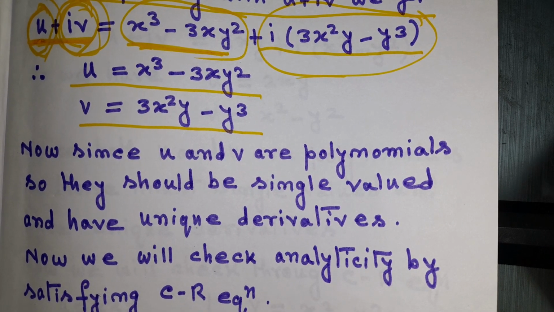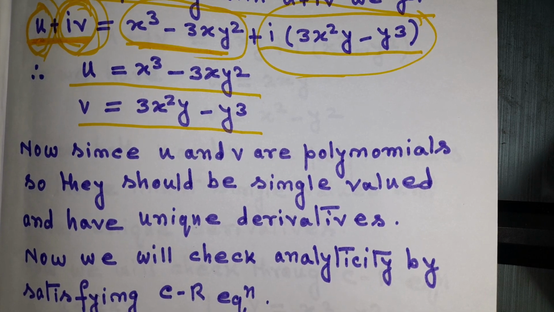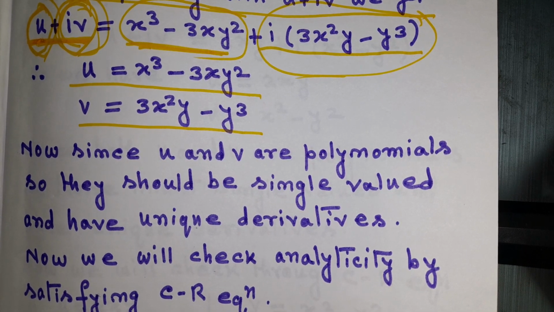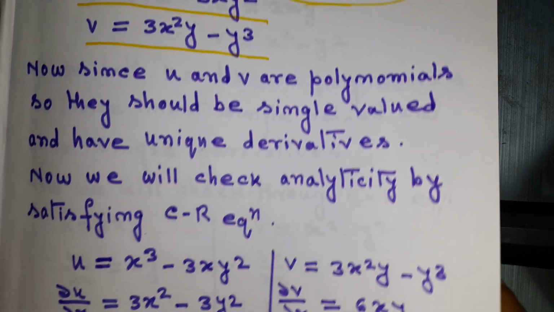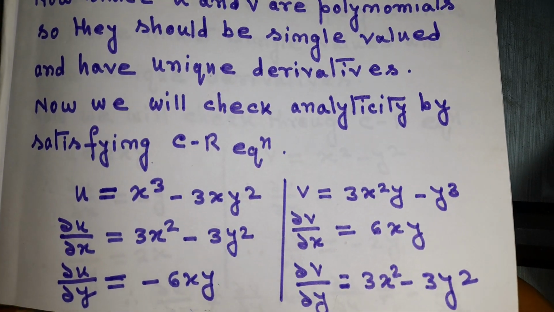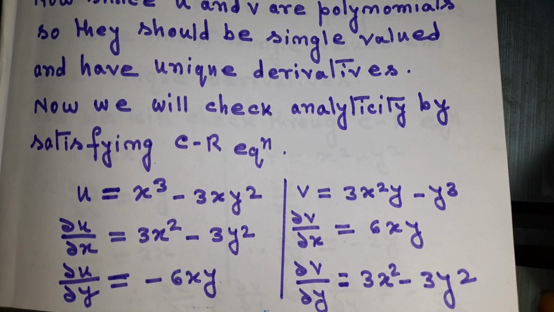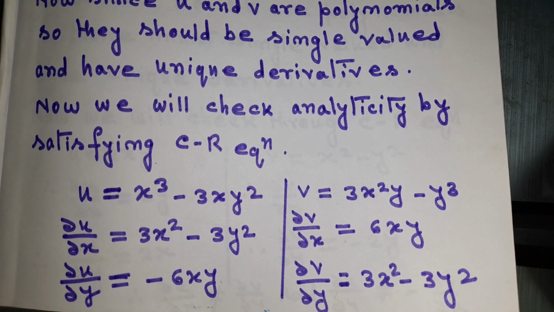Now we have to check whether this function satisfies the Cauchy-Riemann equations or not. If this function satisfies the Cauchy-Riemann equations, then we will say that this is analytic. If not, then we will say this is not analytic. So how can we check that? You know the partial derivatives. We have learned this in the 10+2. This is not a big deal to understand, I think.